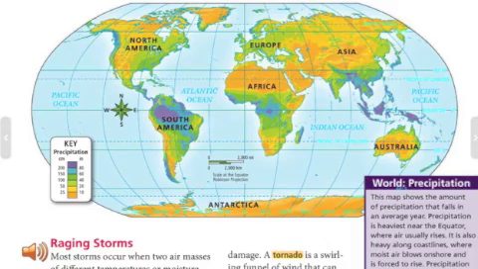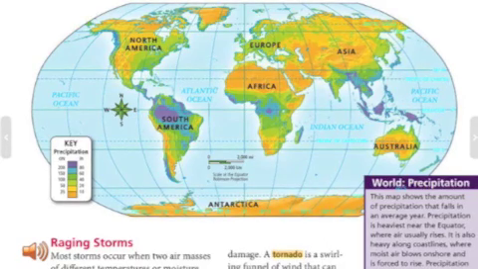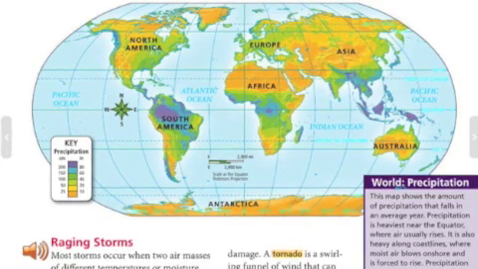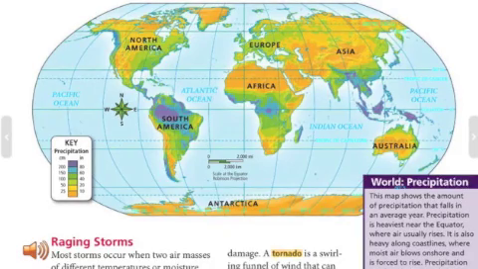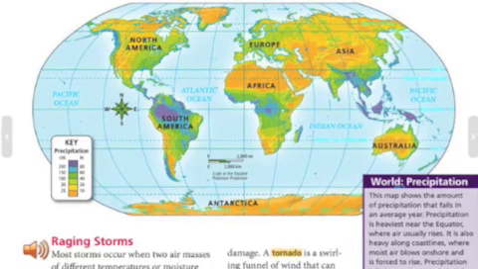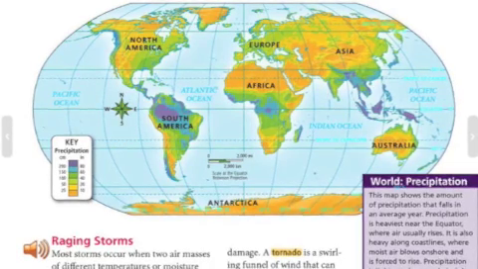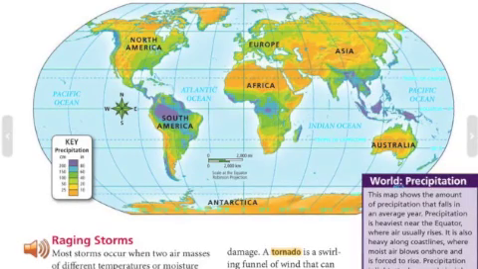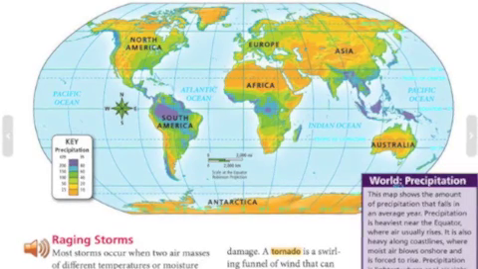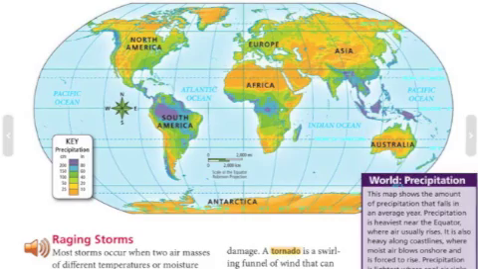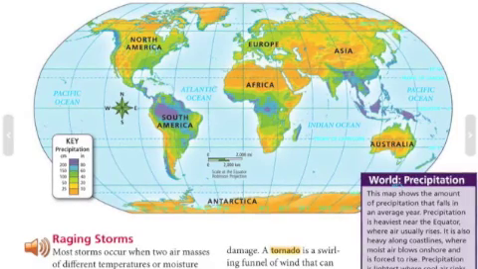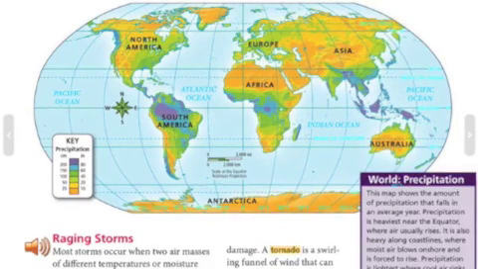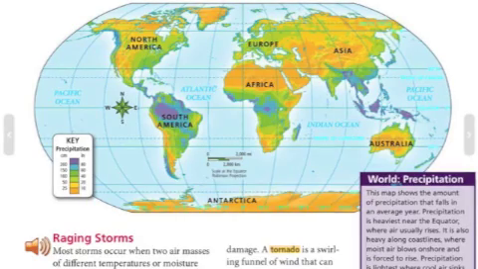A tornado is a swirling funnel of wind that can reach 200 miles, 320 kilometers per hour. Tornadoes can be more dangerous than hurricanes, but they affect smaller areas. Most other storms are less dangerous. In winter, blizzards dump snow on parts of North America. Severe rainstorms and thunderstorms strike North America, most often in spring and summer.